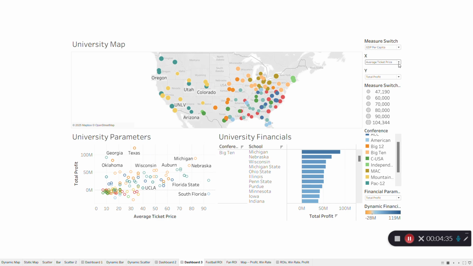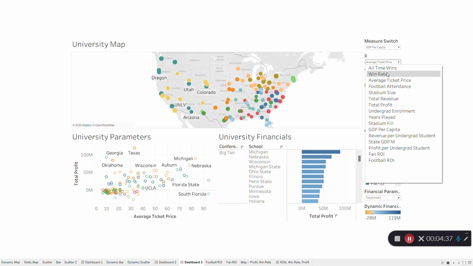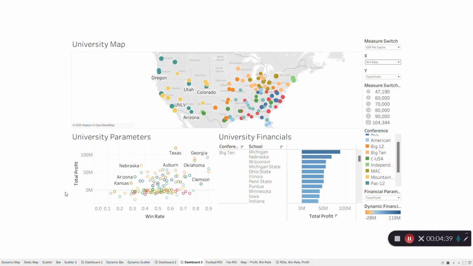So if we want to switch this visual to win rate versus total profit, for example, this looks at team performance and how that plays with success in terms of profit. So with that being said, we can see again this positive correlation here, that with more wins, profit increases, and we again see Georgia, Texas, Oklahoma, schools like that rising to the top as they have both high win rate and high profits.